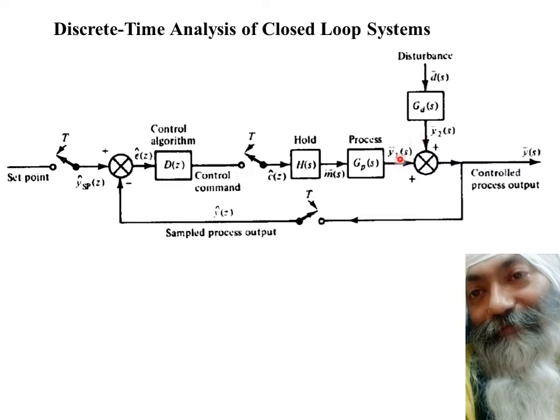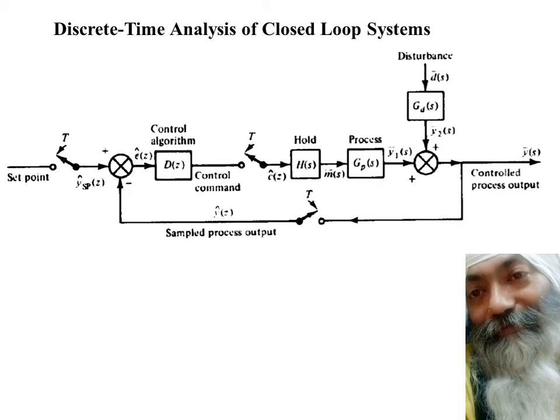These two get added to get Y. So Y bar is nothing but Y1(s) plus Y2(s). This Y2 is nowhere in discrete time. It is all in continuous time. This is what we have to keep in mind all the time when we do the discrete time analysis of closed loop systems.